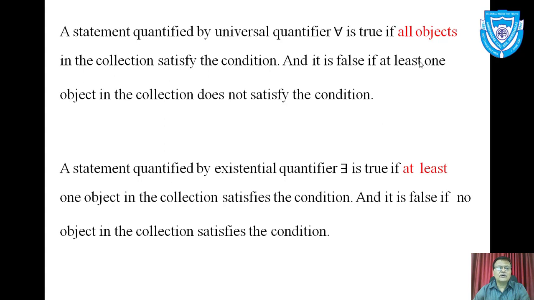Now the next paragraph: a statement quantified by the existential quantifier, there exists, is true if at least one object in the collection satisfies the condition. If at least one object satisfies the condition, then that statement is called true. And it is said to be false if no object in the collection satisfies the condition.